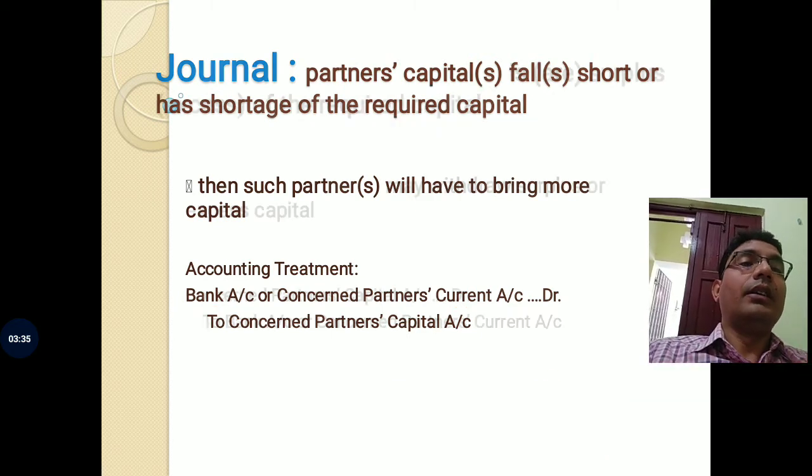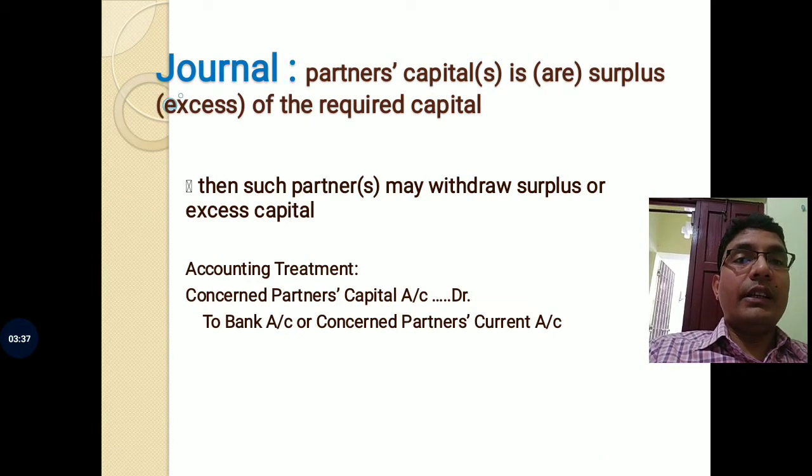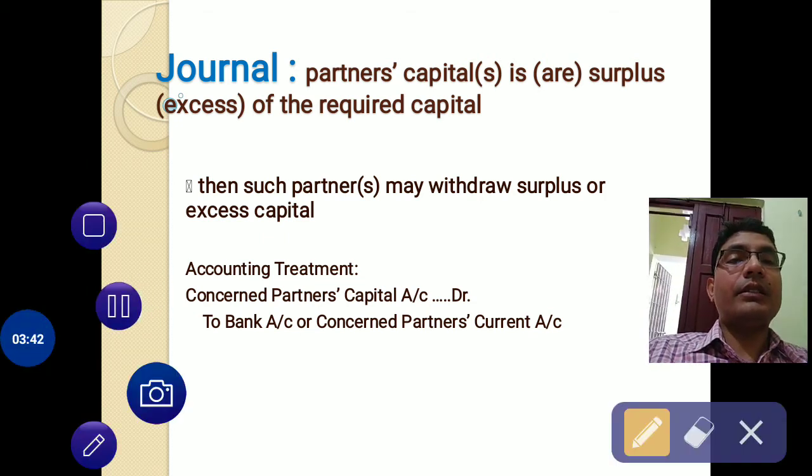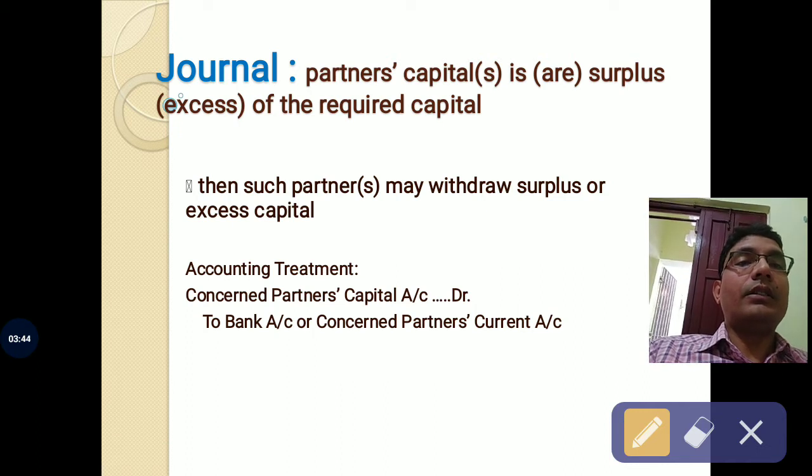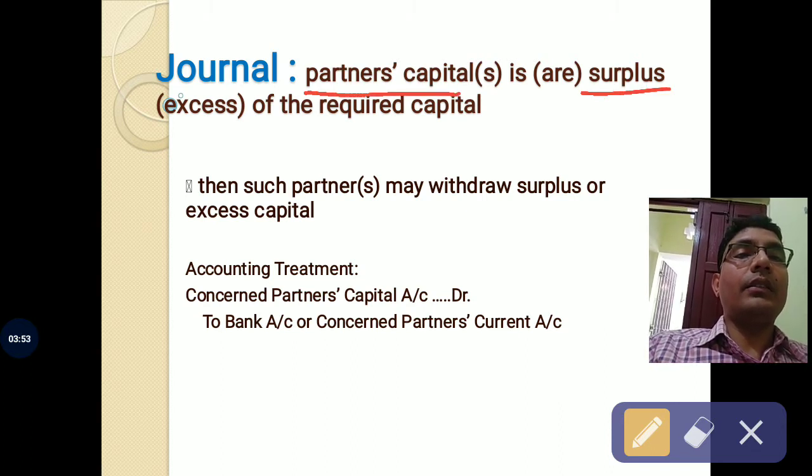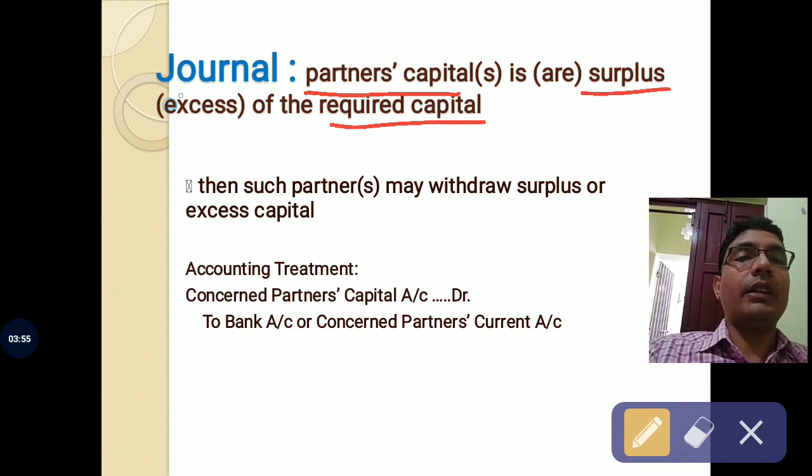Similarly, there could be a reverse case where partners' capital is surplus of the required capital, where the partner's capital, that is the actual adjusted capital, is more than the required capital, that is the new capital. In that case such partners may withdraw the surplus or excess capital, or this surplus could be adjusted with the help of current account also.